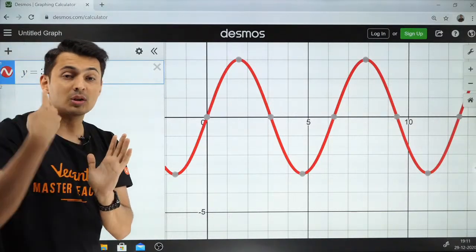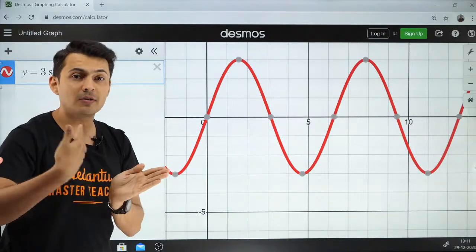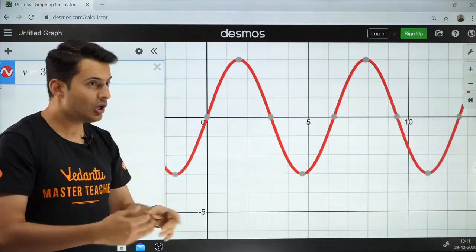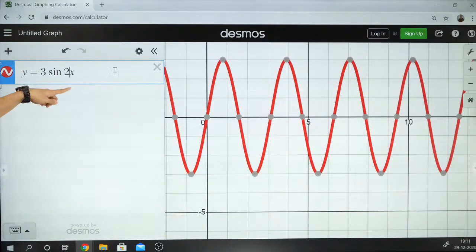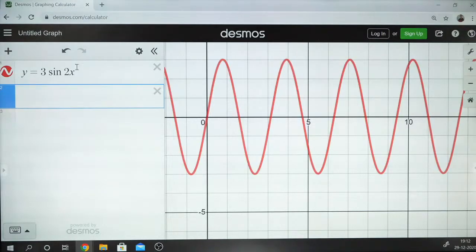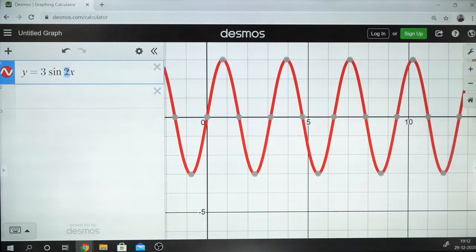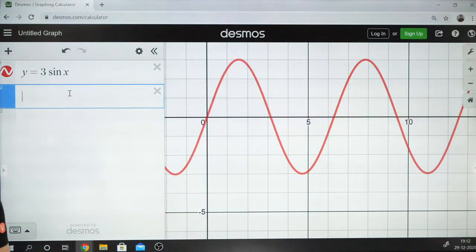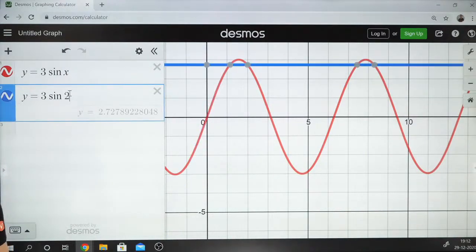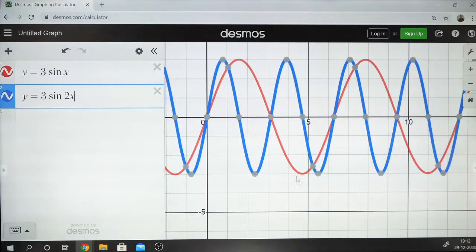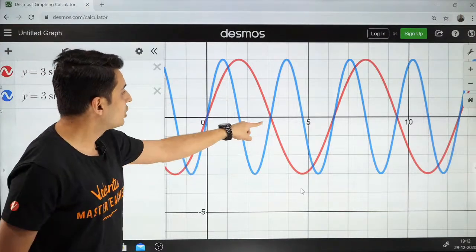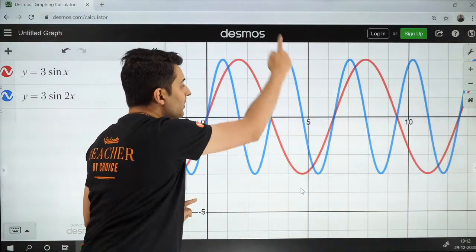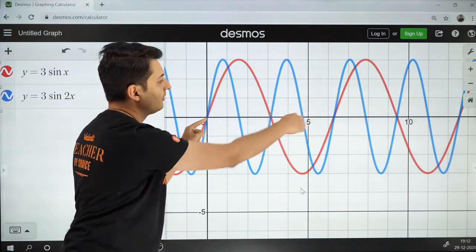Now when I make that x as 2x, the variations in 2x will be twice as fast as x. So these variations will happen really fast, and you can see that when I make it sine 2x. In fact, to compare, I can do one more thing. This was just the sine x graph. So let me put y is equal to 3 sine 2x. Notice the blue graph is the sine 2x graph, the red one was the sine x graph. The blue graph has gone up and down twice as compared to the red graph, twice.